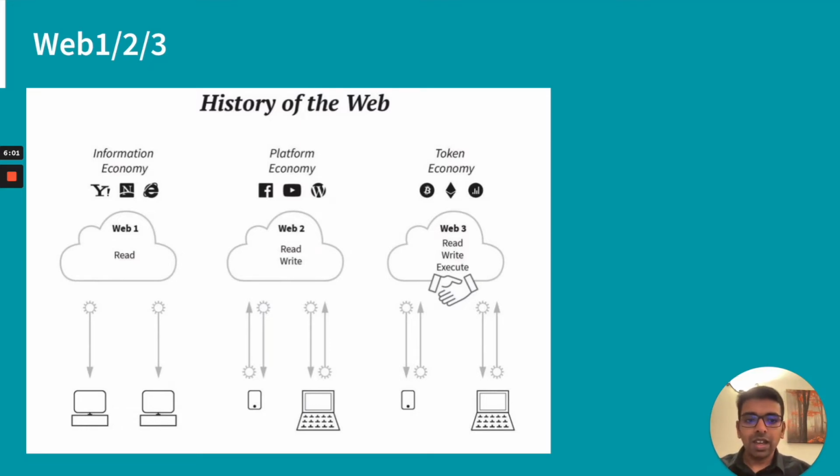Instead of having that central authority who maintains the data, data will be maintained across the blockchain network, and it will be distributed. Every blockchain network will have its own nodes, and it will be decentralized. So there is no central authority there.